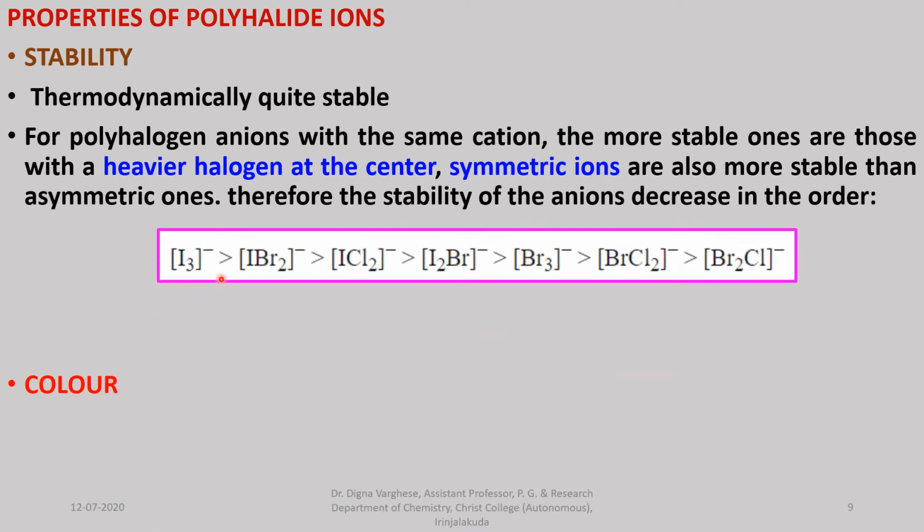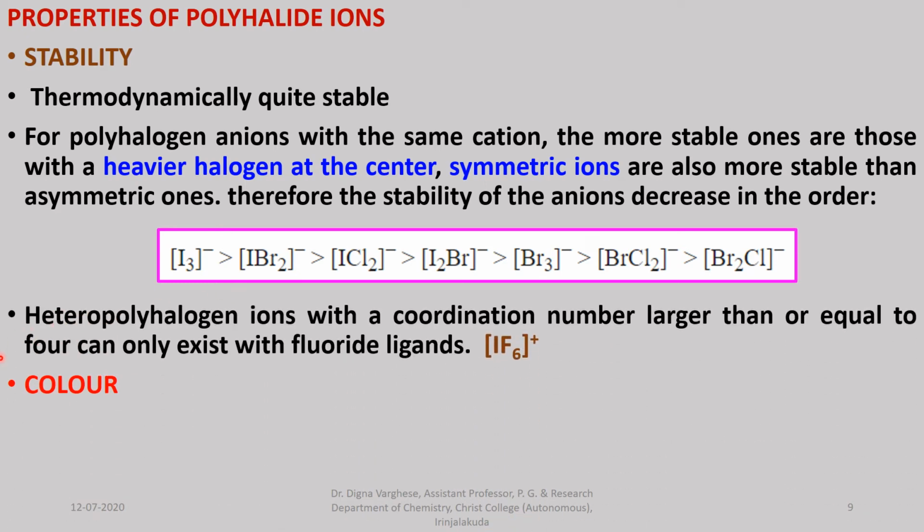Here the I3 minus is the more symmetric one, with the heavier halogen at the center, so it is more stable than the asymmetric polyhalogen ions. And Br3 minus has a lighter halogen than I3 minus, so bromide is the lighter one and is less stable than the corresponding polyiodide form.